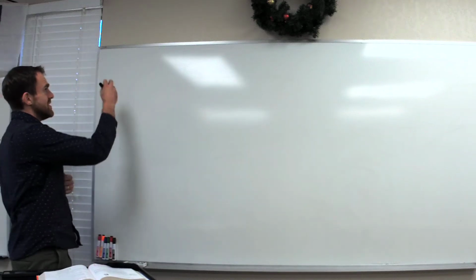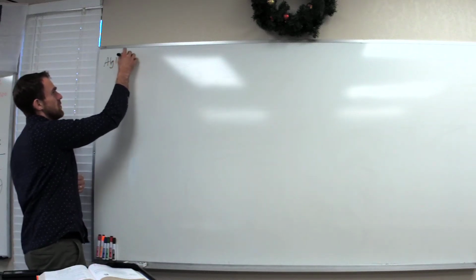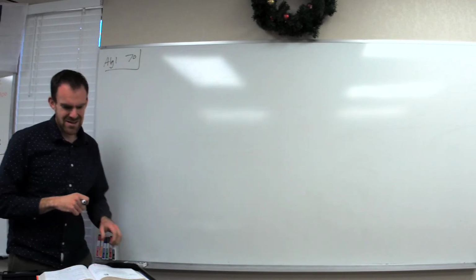All right, welcome to problem set 70. Today we are going to cover probability and designated order.